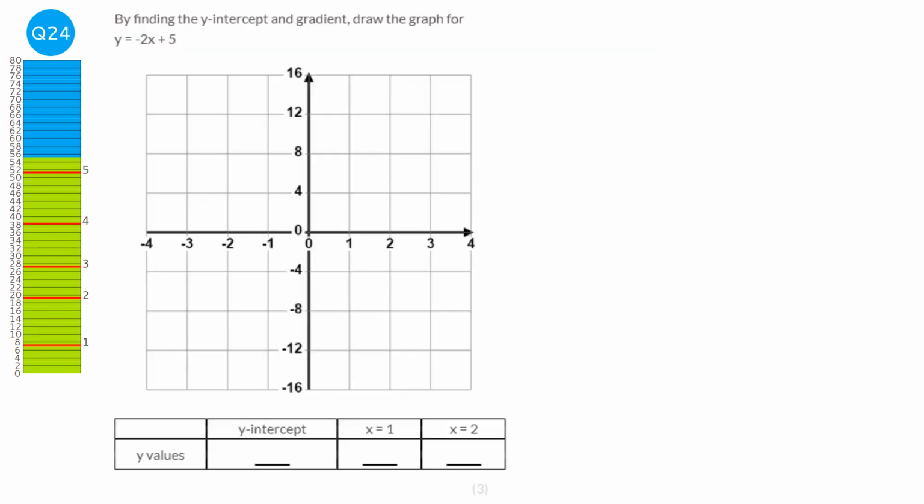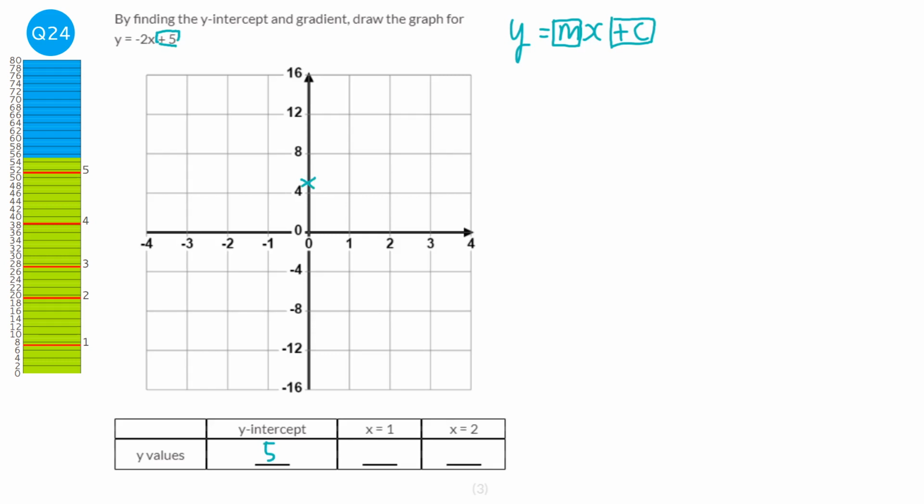We know all lines follow y equals mx plus c if they're linear. And we know that m is the gradient, so the coefficient, the number before the x, is the gradient, and the number on its own at the end is the y-intercept. So looking at this equation, the y-intercept will be plus 5 because that's the number on its own at the end. So we're going to plot that straight away because we know it's going to be at 5. So it's going to be there.